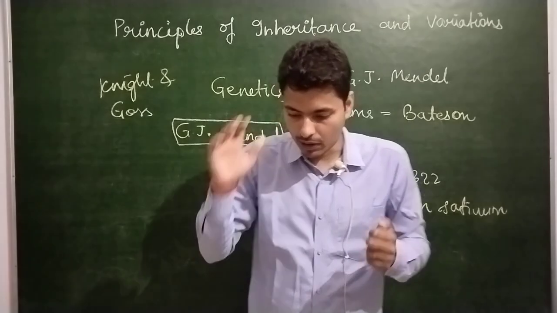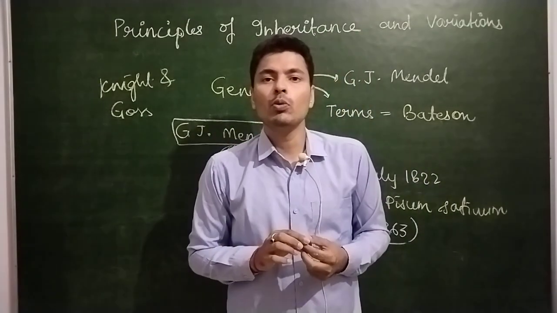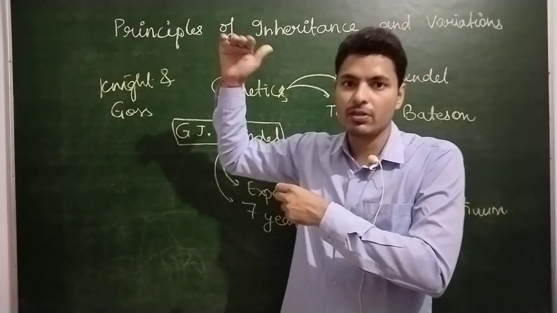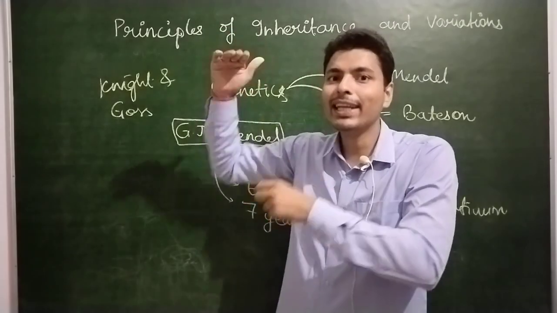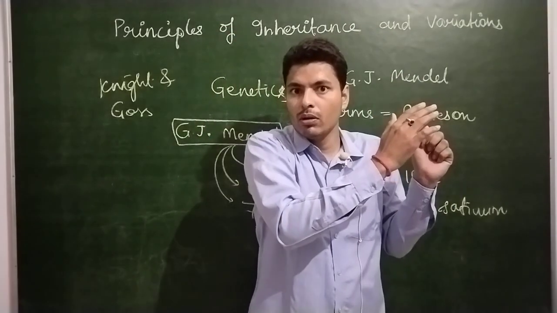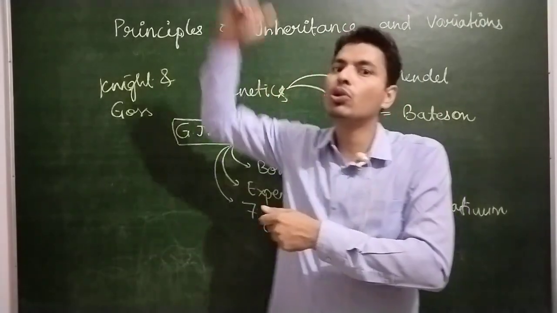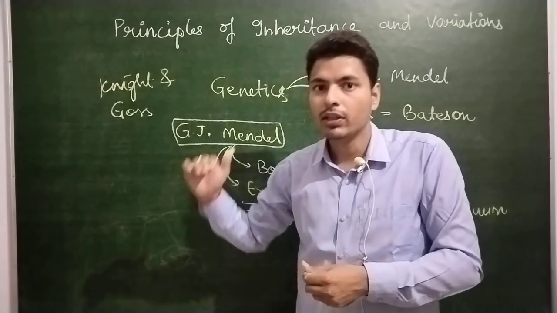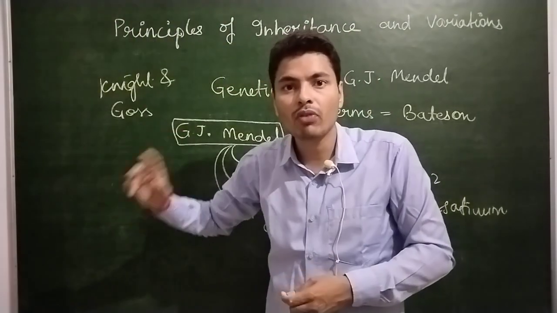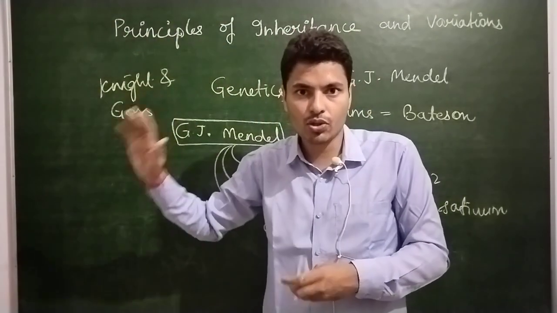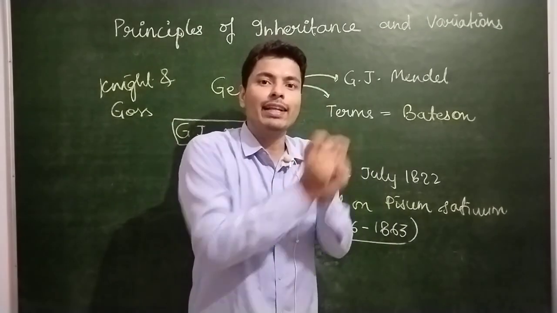For example, let me give one example. Let's suppose we are talking about the height of a person. Then height is a character, but the height can be tall or dwarf. Then this tallness and dwarfness are traits. Understood? Let me take another example.